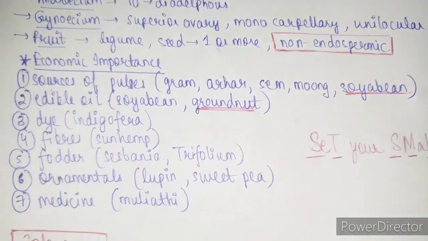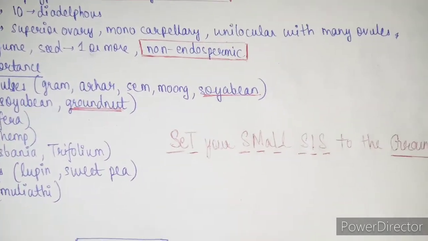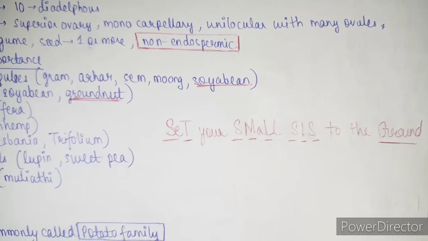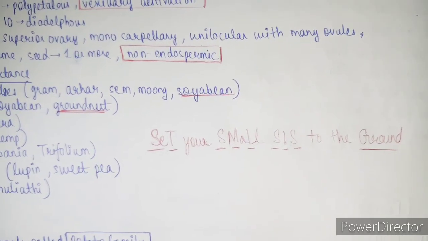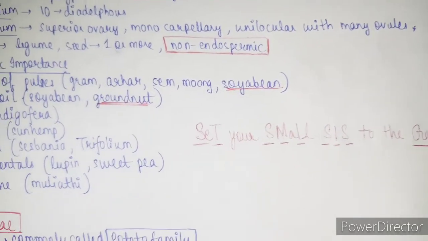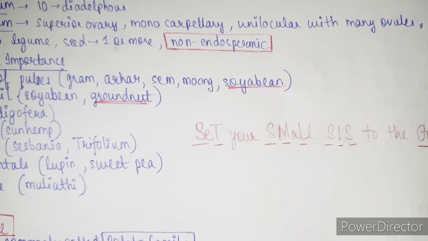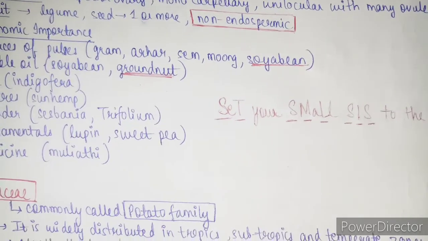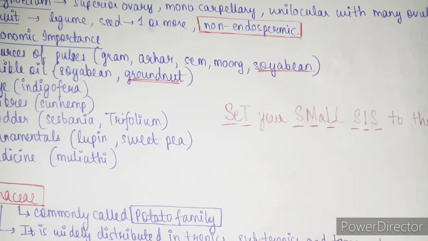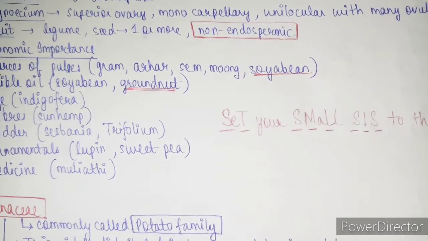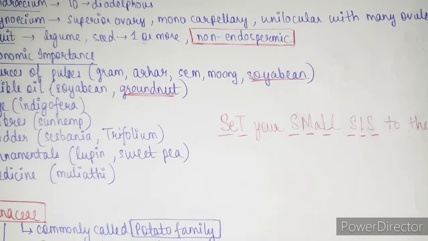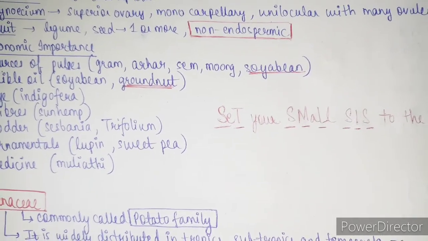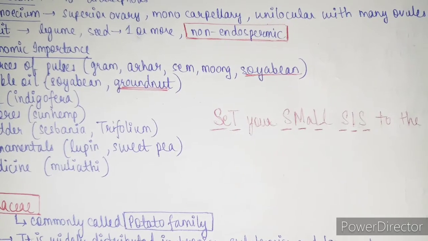So a simple trick to learn the examples of this is: set your small cis to the ground. If you have small cis, you can easily learn this one. So that is set. In set, S stands for sesbania, T stands for trifolium. Now next, your is only for completing the sentence. And next, in small, S stands for sweet pea, M stands for mulethi, and L, single L, stands for lupin. Then in cis, S stands for soya bean, I stands for indigofera, and next S stands for